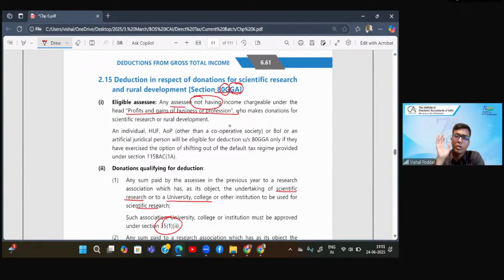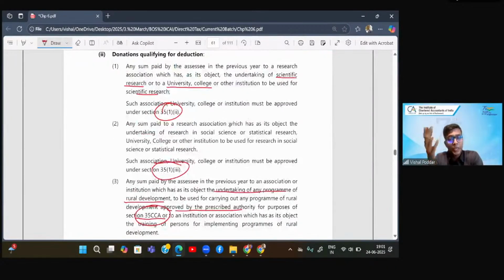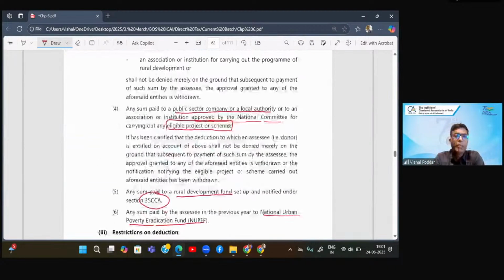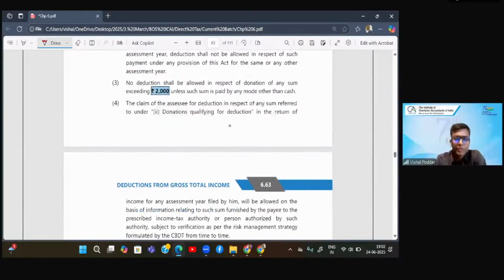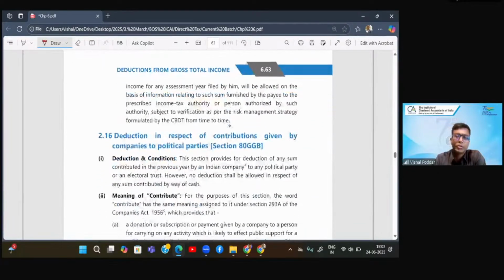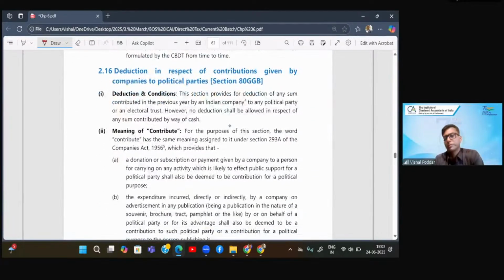So let us say you are doing a job and you are making a donation for scientific research, which is in national interest. Again, you are making payment of donation to projects for rural development or poverty eradication, which is again in national interest. You will get deduction, but you will get deduction under this section. Fine. Again, same point: payment should not be made by way of cash. In cash, only up to 2000 is allowed. Over and above 2000, cash donations are not allowed.